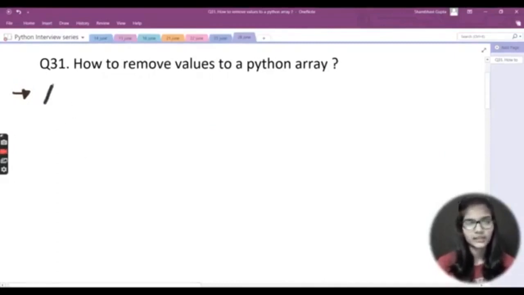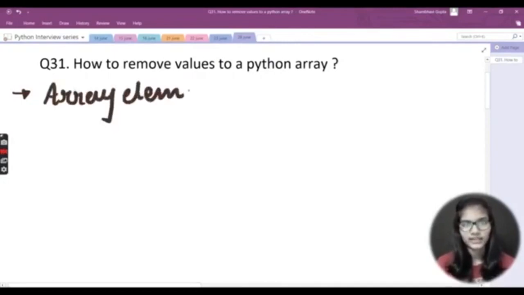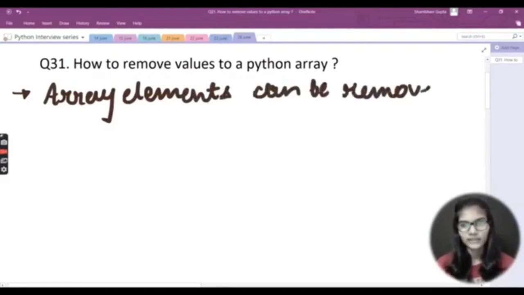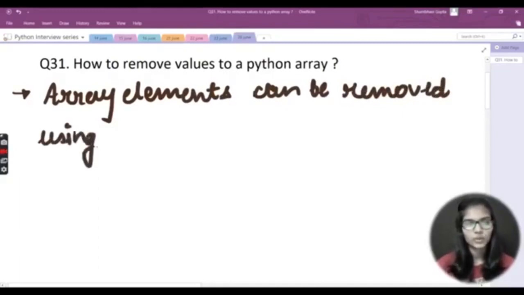So, let's get started with the answer for now. I'm writing the answer that array elements can be removed using, we have two functions with the help of which we can remove the array elements if we want, right? Array elements can be removed using the first function, pop, okay?